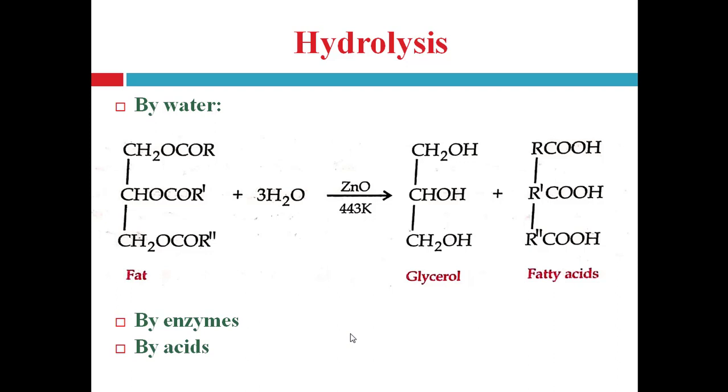So the corresponding sulfonic acid mixture is used for the hydrolysis of fat and oil. In presence of the mixture of sulfonic acid, fat undergoes hydrolysis and forms glycerol and fatty acid.